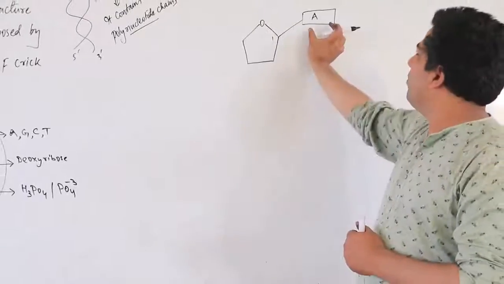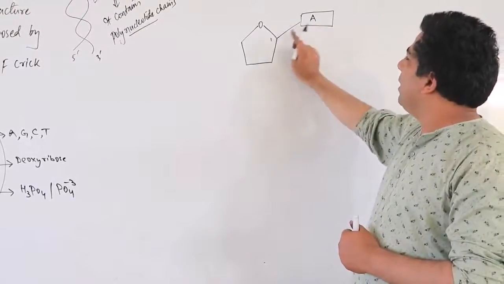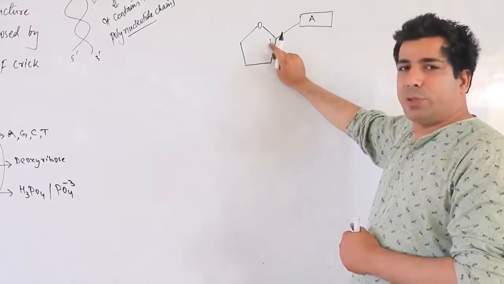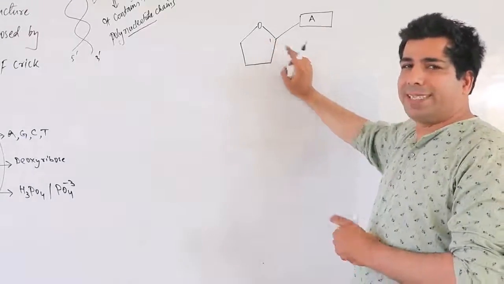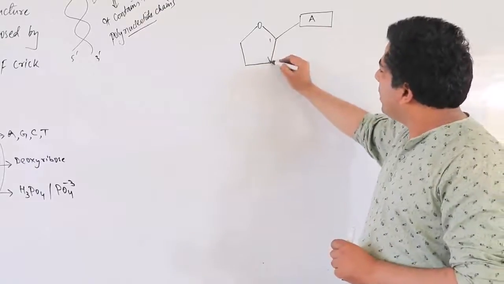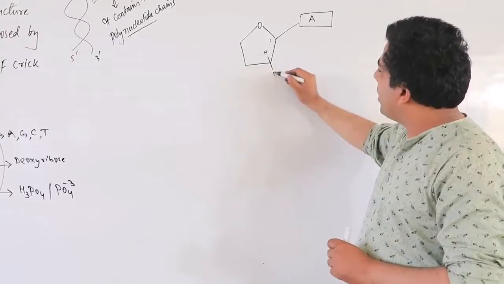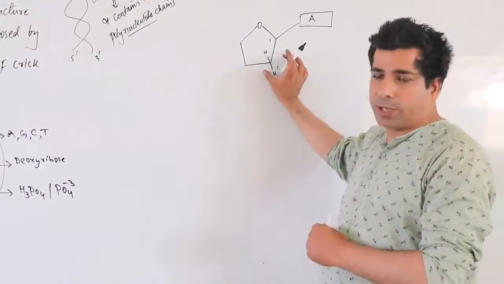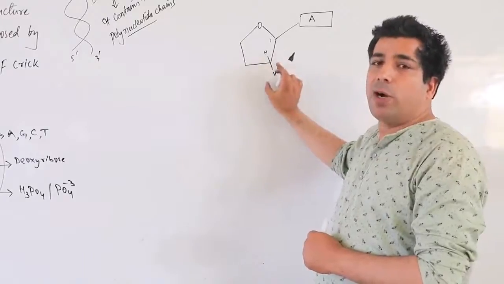So I am using adenine base. Adenine base is linked to the sugar at carbon number 1. Yesterday I have shown you the nucleotide structures. Exactly like that, adenine is attached to sugar. But you know that at second carbon you have H and H dash. That means this particular sugar is a deoxyribose sugar.